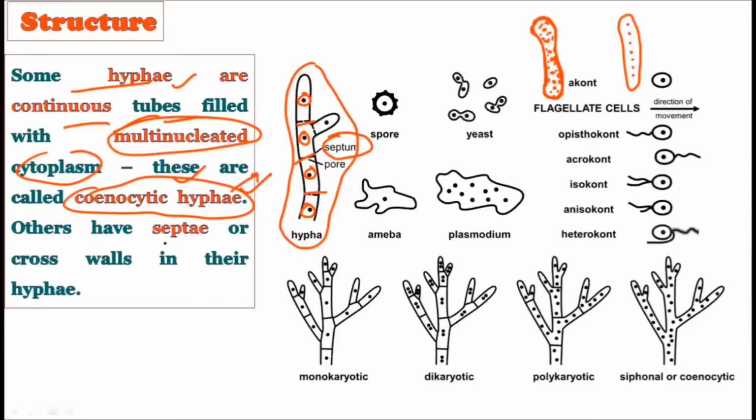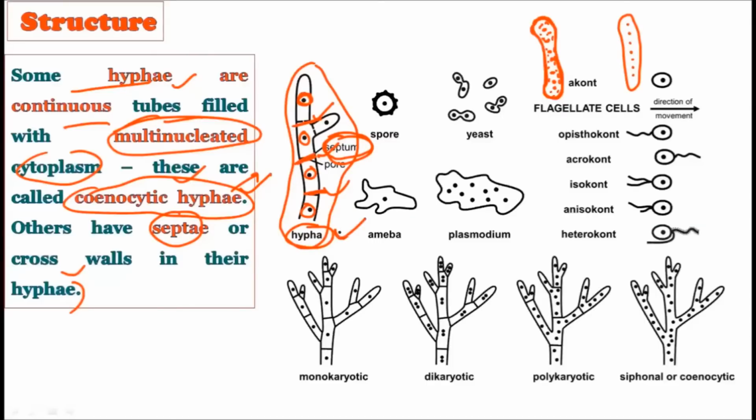And others have the septa or the cross walls in their hyphae. Okay, as you can observe in this particular diagram, this has the septum and each compartment possesses only one nucleus, and in such a condition these are called as the monokaryotic hyphae. Okay, so hyphae can be of two types: coenocytic hyphae and non-coenocytic hyphae, or septate hyphae or aseptate hyphae. Septate hyphae can be defined as one which has compartments in their whole structure, and these compartments are made up of the septa. Septa are present in between each cell, and they form many compartments in the hyphae, and each compartment possesses only one nucleus. This is called as the septate hyphae.